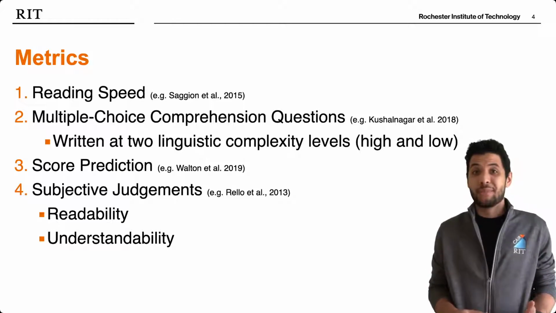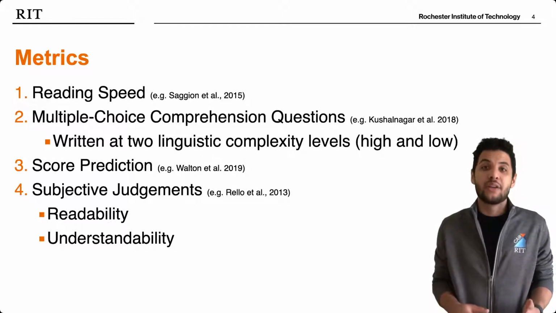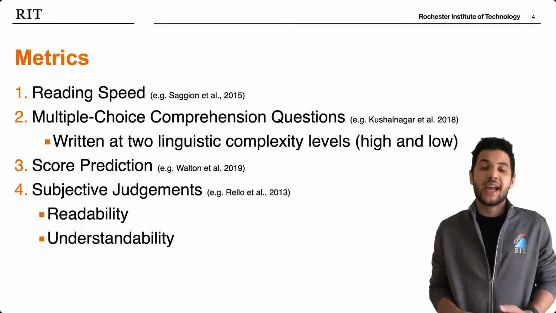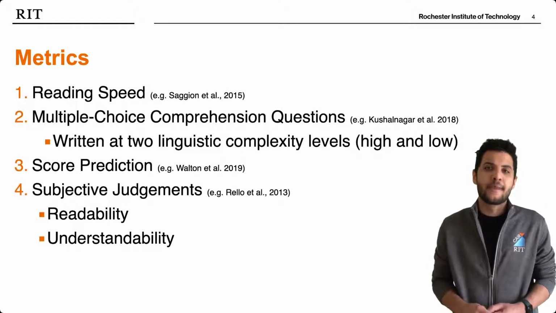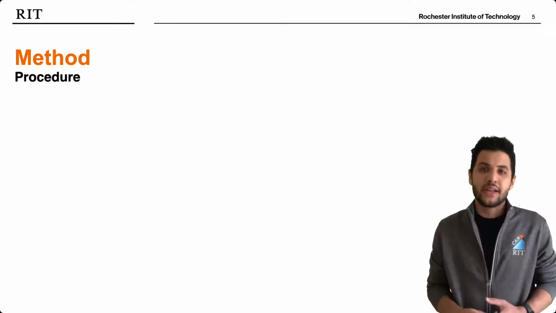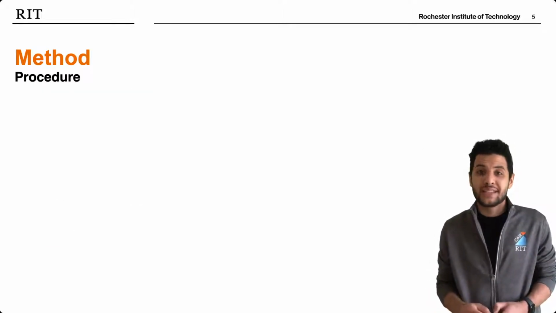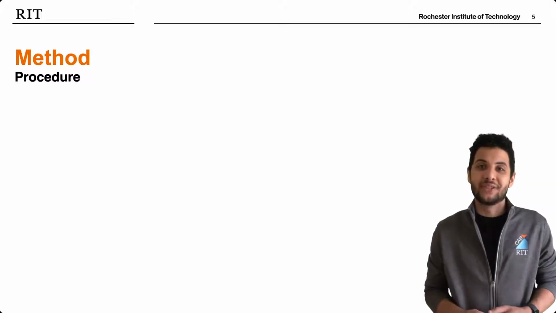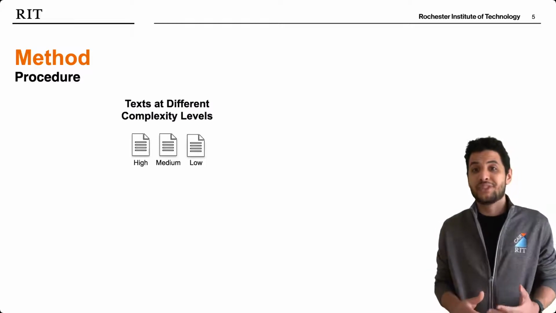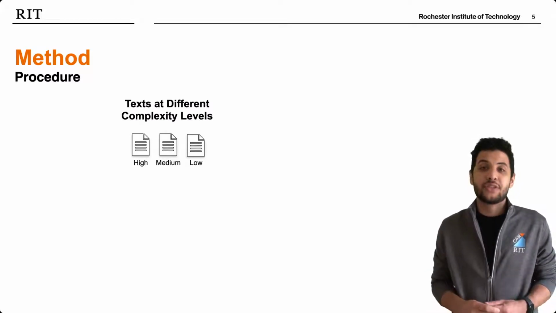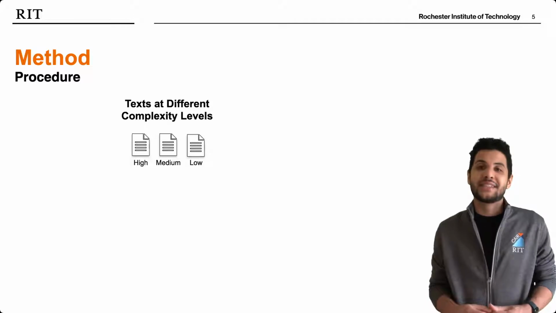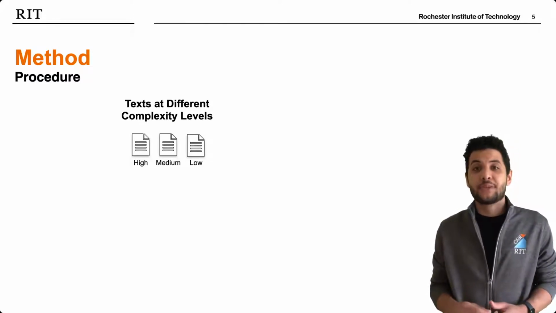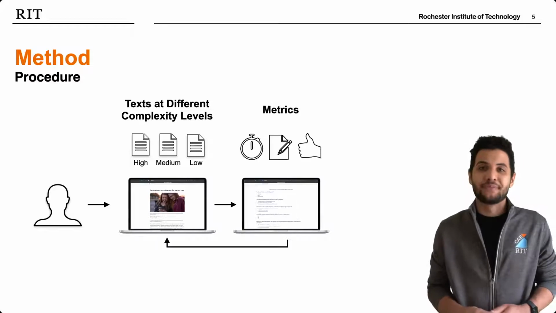Our other metrics included participants' predictions of how well they had done on the comprehension questions and subjective judgments of readability and understandability. But how did our study work? To see if a metric can distinguish complexity levels, we first needed text that we trusted to be at different complexity levels. So we obtained text from Newsela, which provides different versions of the same article at different complexity levels. Participants would read one version of each article and then respond to the metrics in the previous slide.